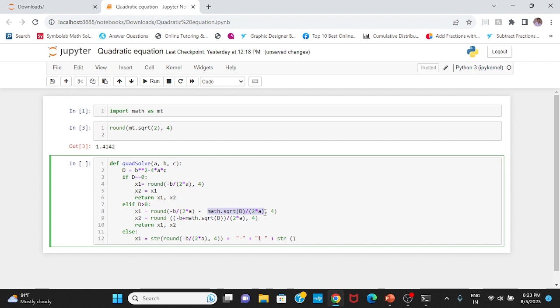But here I have to take the absolute value, or I can take negative of d because it is negative, so the negative of the negative is positive. This whole quantity must be rounded to 4 decimals too.